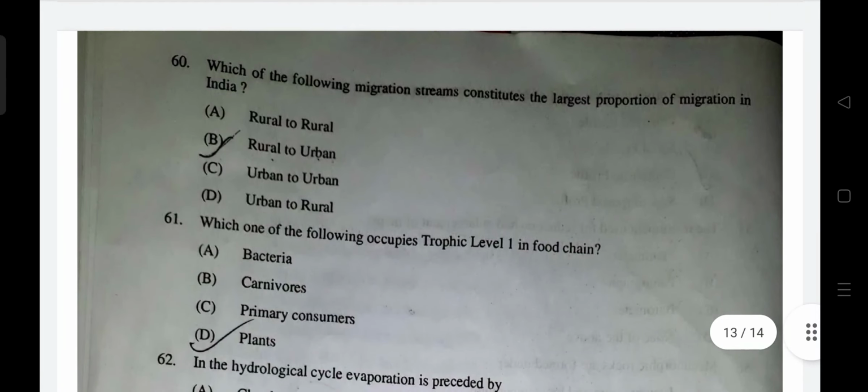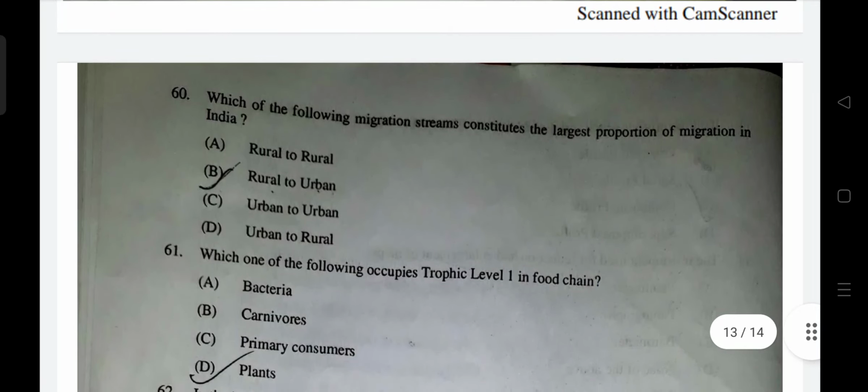Which of the following migration streams constituted the largest proportion of migration? This one is confusing. Many times we confuse. The answer is rural to rural, because of the heavy amount of female migrants who migrate due to marriage. The main migration happens in rural to rural, where women move from rural to rural areas, because as we know rural population is higher. Answer is rural to rural, not rural to urban. A is correct.